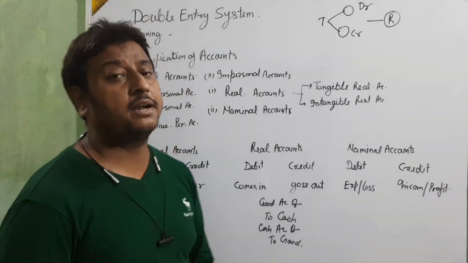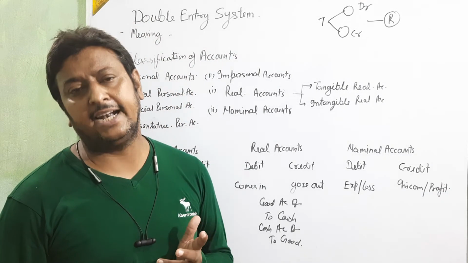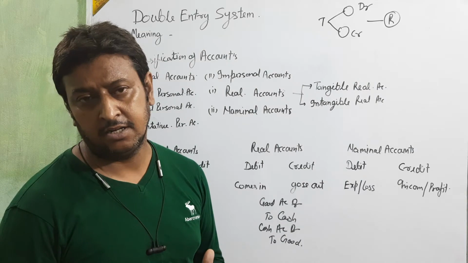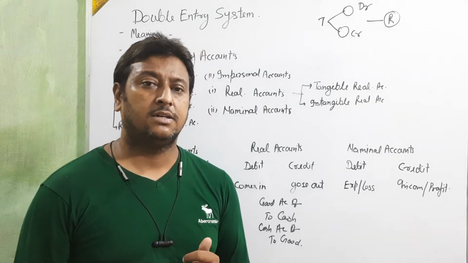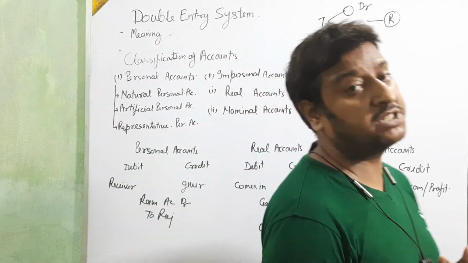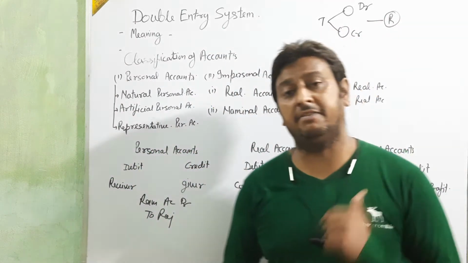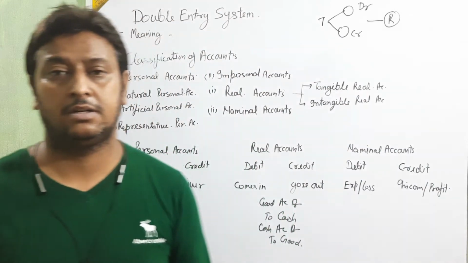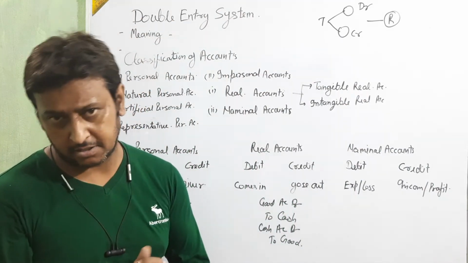Like that, rent paid: rent paid means expense, debit. Rent received means income, so credit. Commission paid is an expense, debit. Commission received, on the other side, is credit.